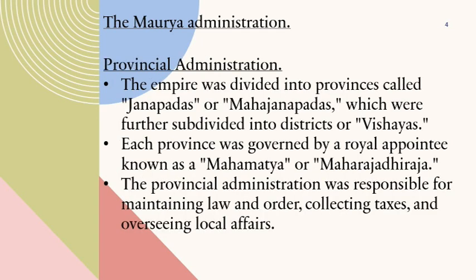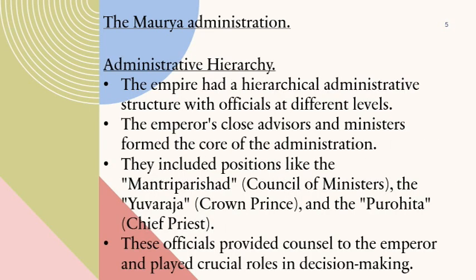Provincial administration. The empire was divided into provinces called Janapadas or Mahajanapadas, which were further subdivided into districts or Vishayas. Each province was governed by a royal appointee known as Mahamatya or Maharajadhiraja. Provincial administration was responsible for maintaining law and order, collecting taxes, and overseeing local affairs.